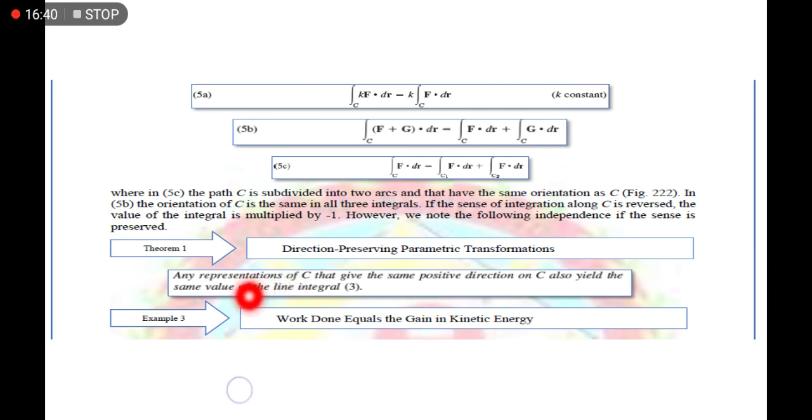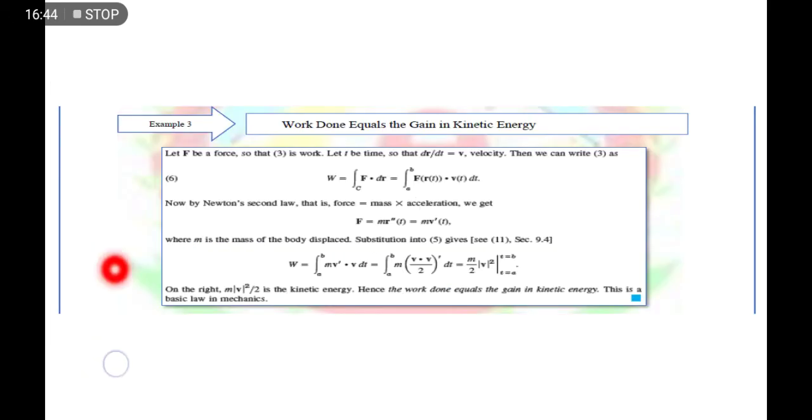So we have here example number 3. Work done equals gain in kinetic energy. Pakibasa na lang din, parehas lang din to sa kanina. Kung meron tayong f and dr, yung dr natin is also a function of t kasi meron tayong v of t. Yung f naman natin, which is force, is also a function of t kasi we are moving with respect to time.